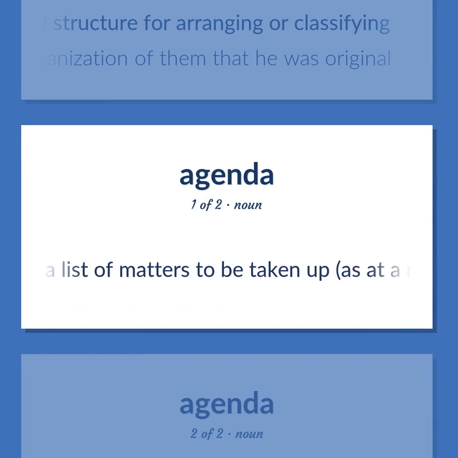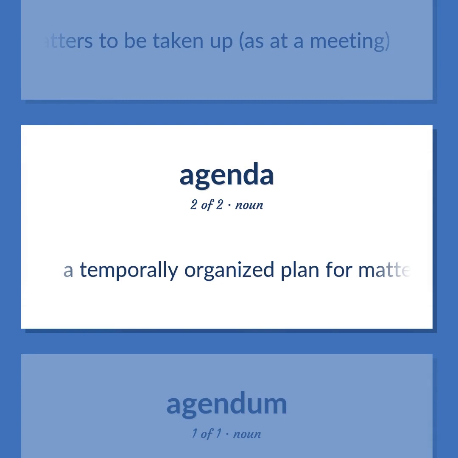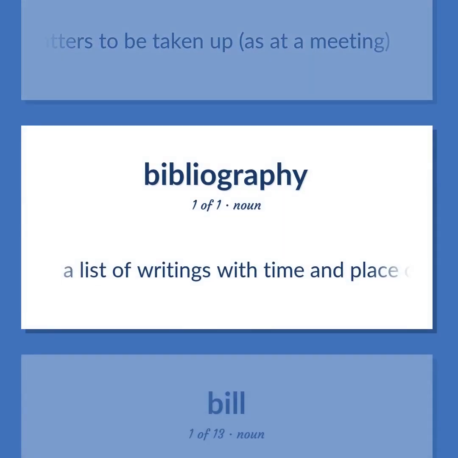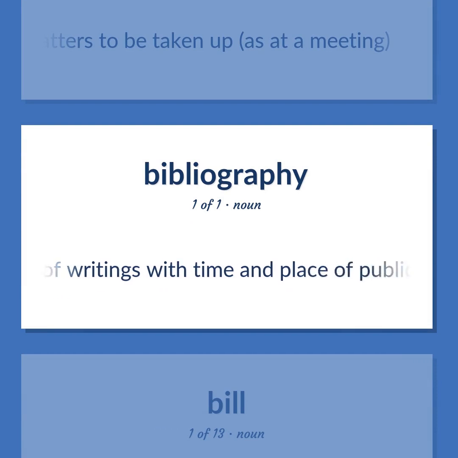Agenda: A list of matters to be taken up, as at a meeting. A temporally organized plan for matters to be attended to. Bibliography: A list of writings with time and place of publication, such as the writings of a single author or the works referred to in preparing a document etc.